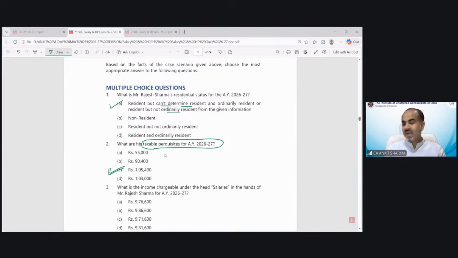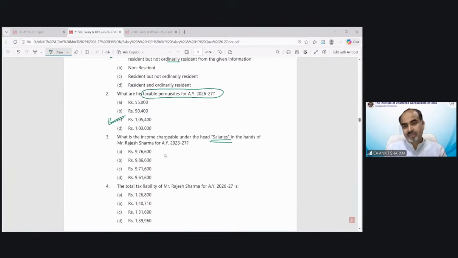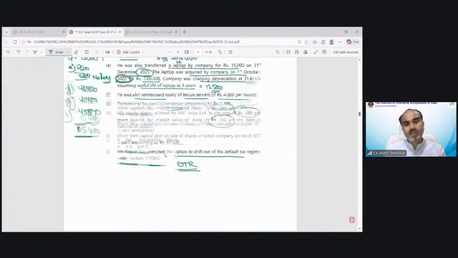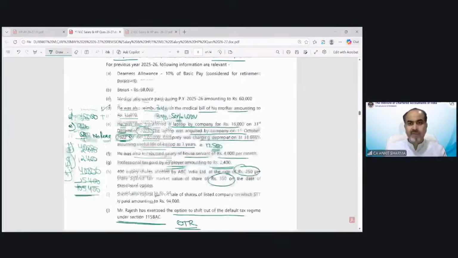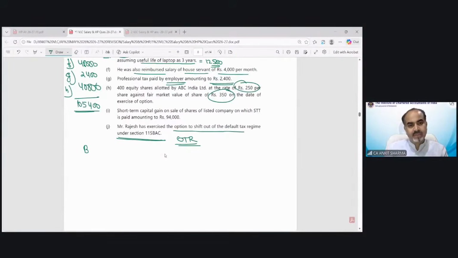Now in this question again they are asking to calculate the salary income. So now we have to solve the other part also. The basic salary has been given in the question, 58,000 per month. So basic salary is 6,96,000. DA has been given 10%, so it would be 69,600 as per terms of employment. Bonus has been given in this question, 98,000. Medical allowance in this question has been given 60,000.